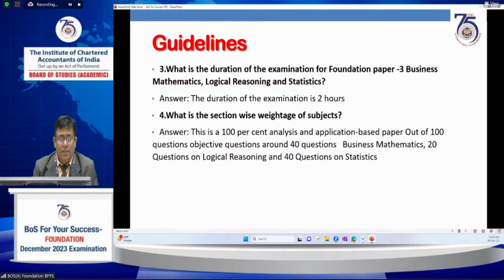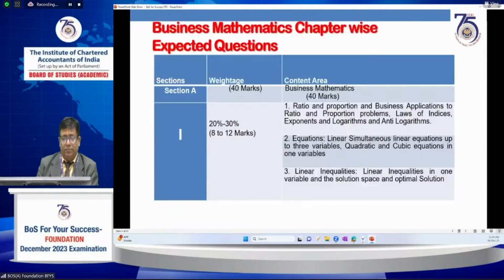You have to attempt the questions directly. And what is the section weightage? It is 40, 20, 40: 40 marks for Business Mathematics, 20 marks for Logical Reasoning, and 40 marks for Statistics.